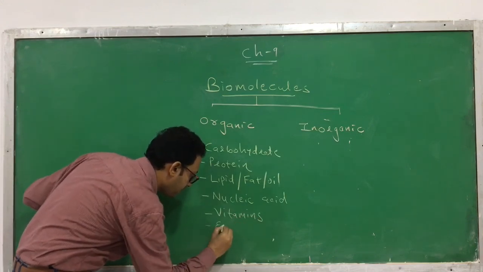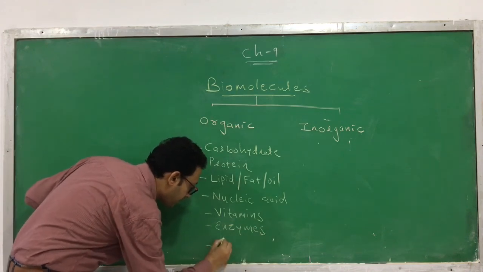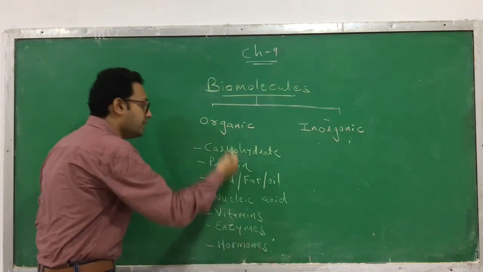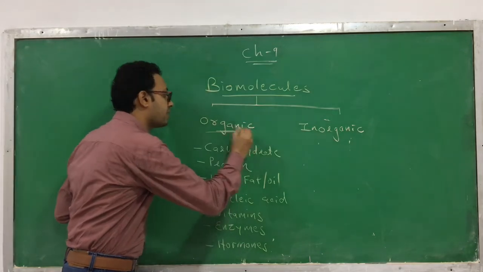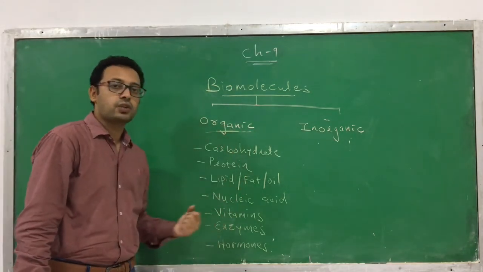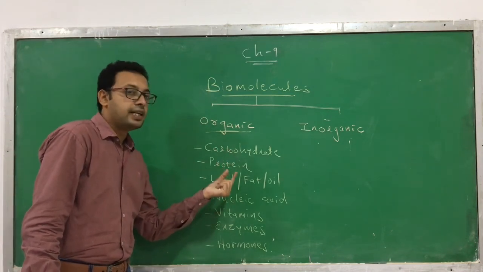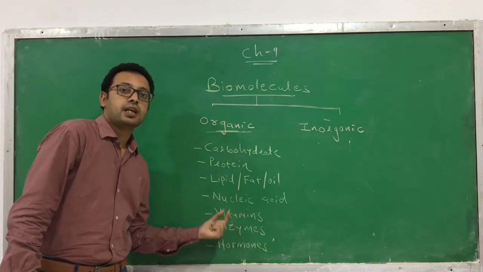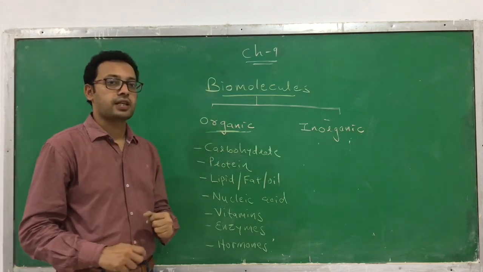Then enzymes, and you can also find hormones. So these are the organic compounds found in a living organism: carbohydrates, proteins, lipids, nucleic acids, vitamins, enzymes and hormones.